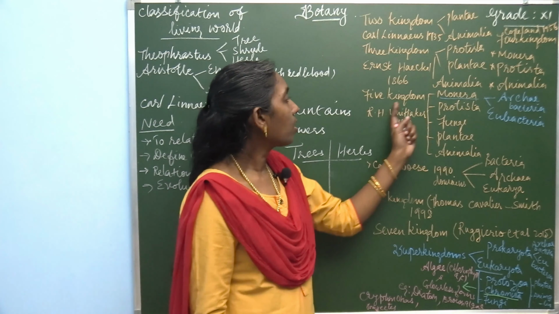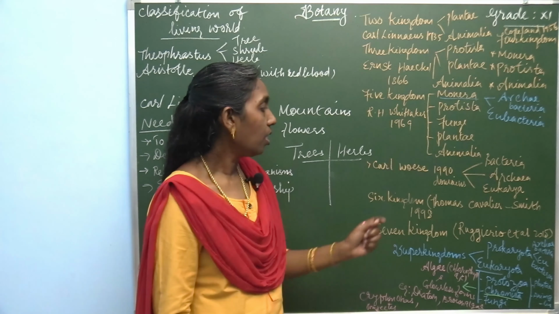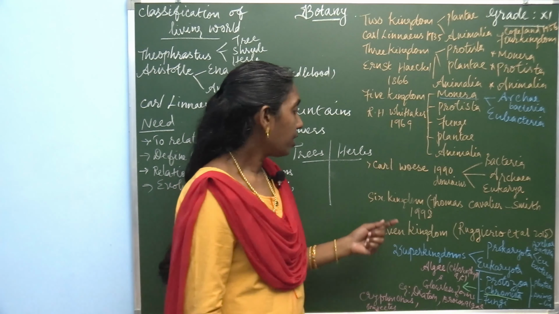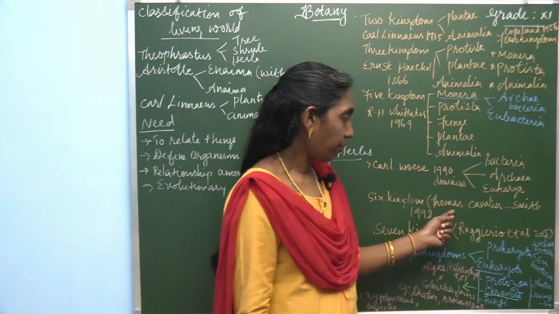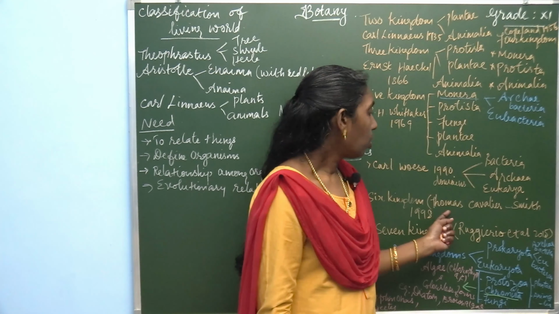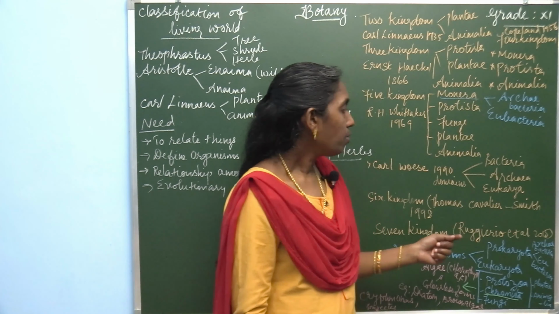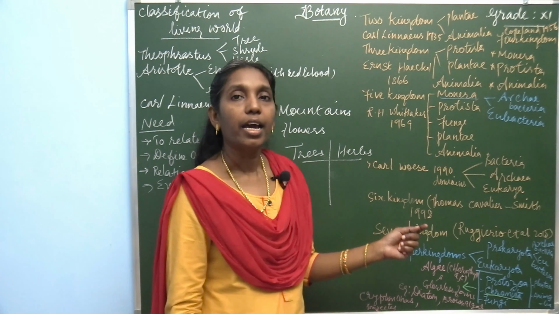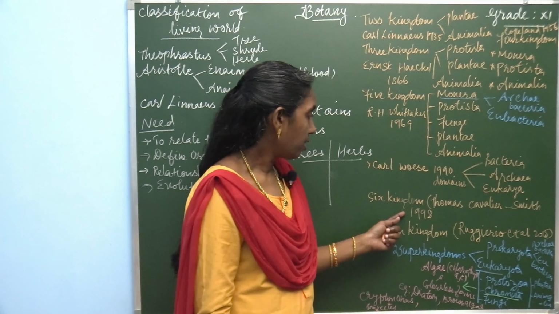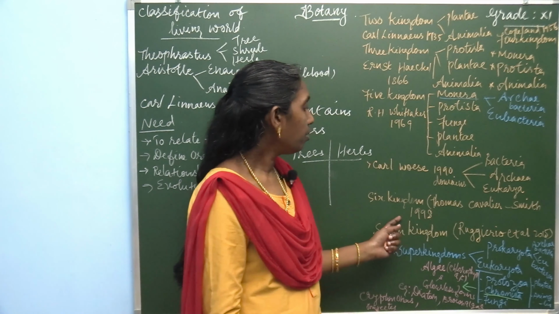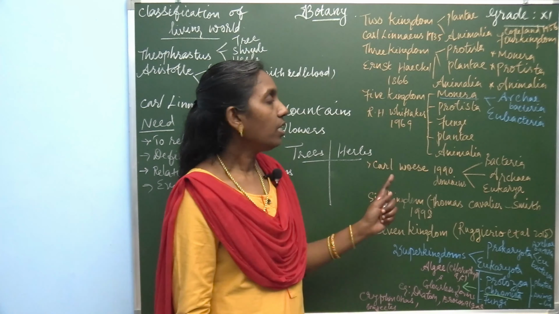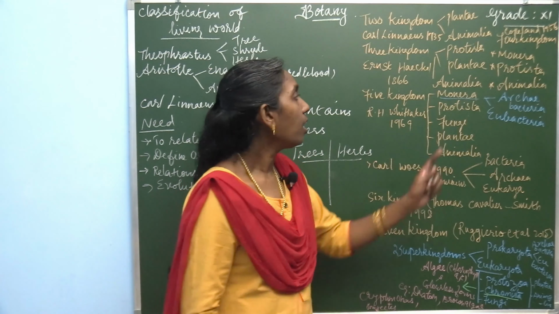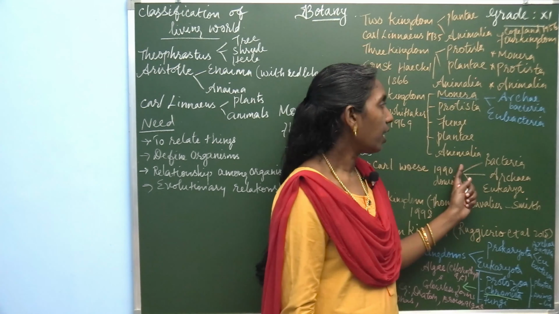Then after the five kingdom system of classification, there are the six kingdom and seven kingdom systems also. Among recent classifications, the six kingdom classification was given by Thomas Cavalier-Smith in the year 1998. In the six kingdom classification, all the five groups are there: Monera, Protista, Fungi, Plantae and Animalia.